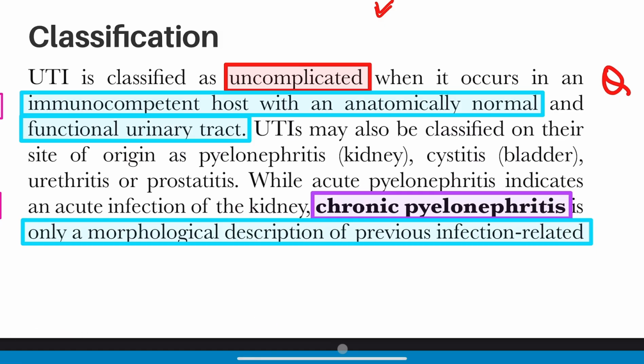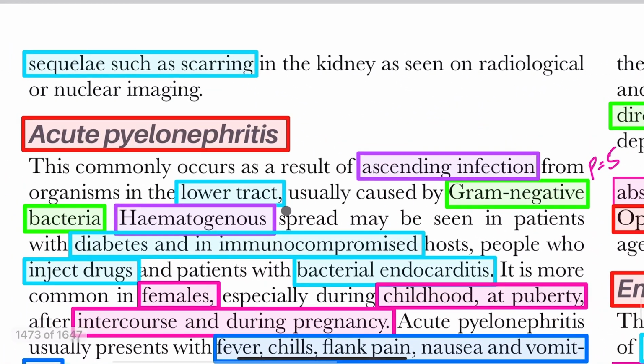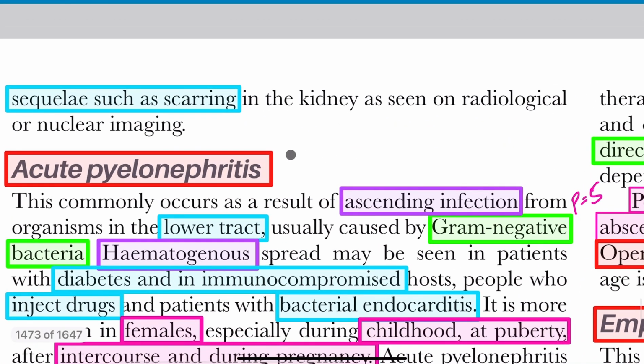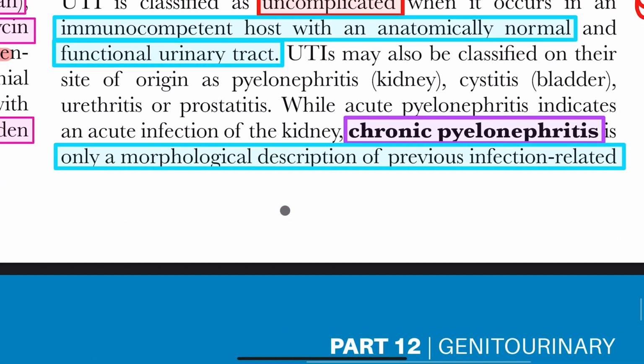Now come to chronic pyelonephritis. It is only a morphological description of previous infection related scar, seen on radiological imaging. So chronic pyelonephritis is a morphological description, it is not a pathological one, it is a morphological one.